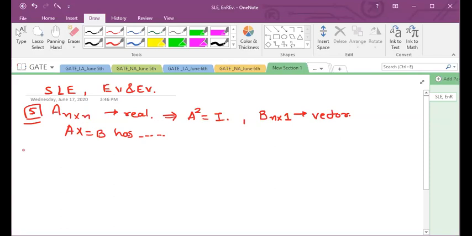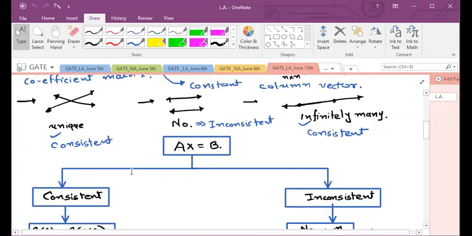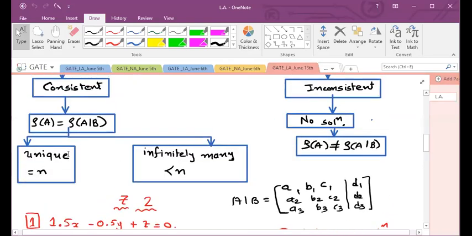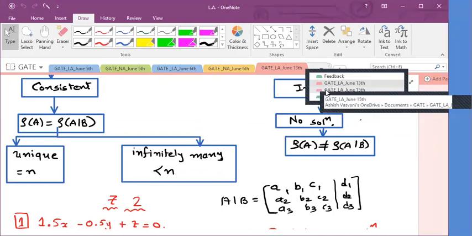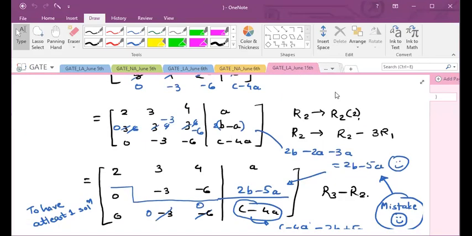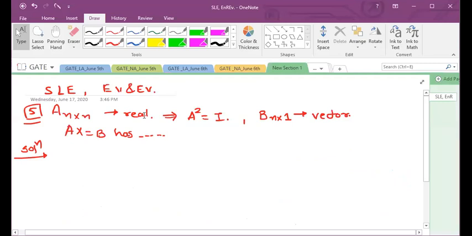We all know that Ax is equal to B has how many solutions? It solely depends on different criteria, right? We have seen so many charts so far. This is one of the charts: if it is Ax equal to B, then consistent, inconsistent, unique solution, infinitely many solutions, no solution. Here, if I have to check how many solutions Ax is equal to B has, it depends on A square equal to I.